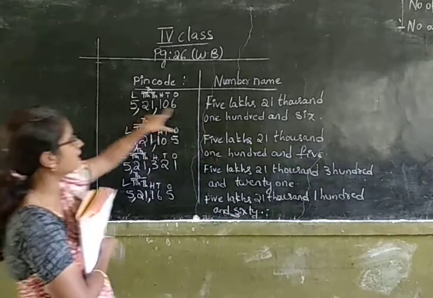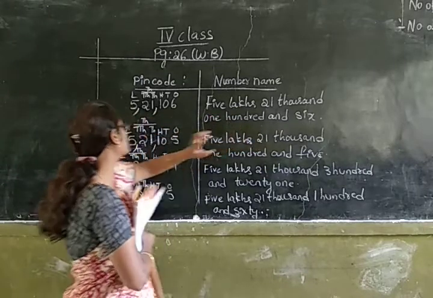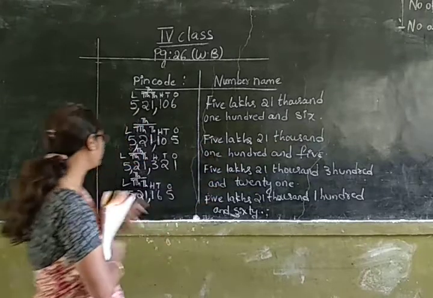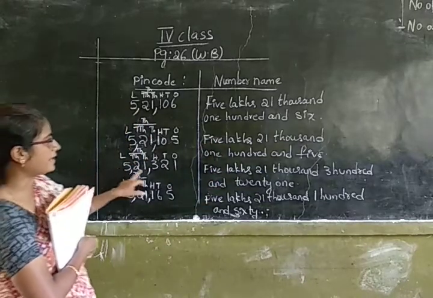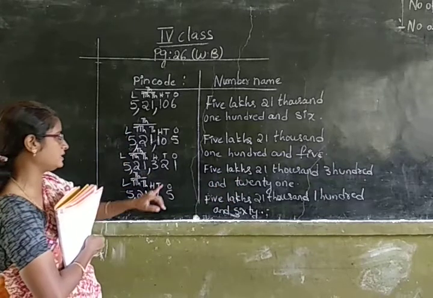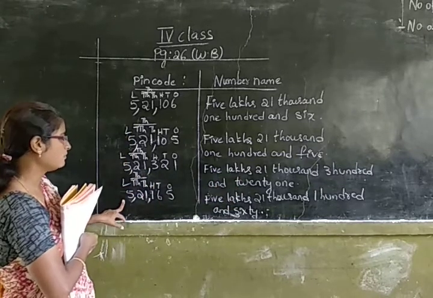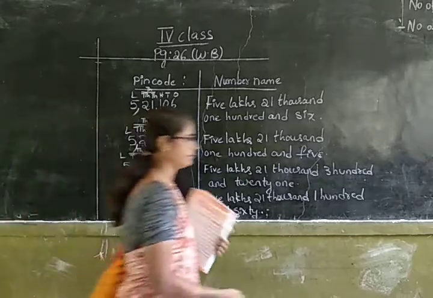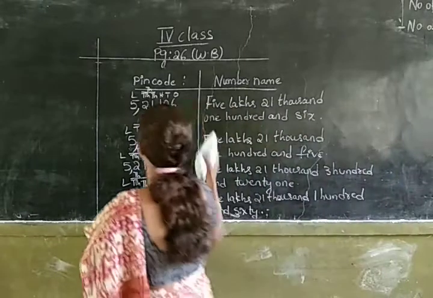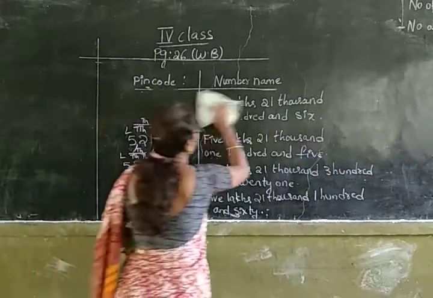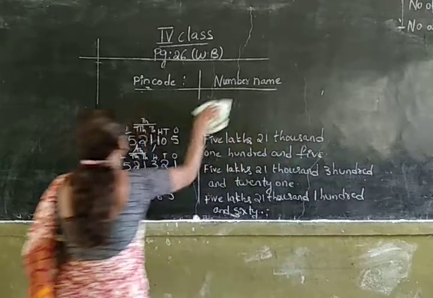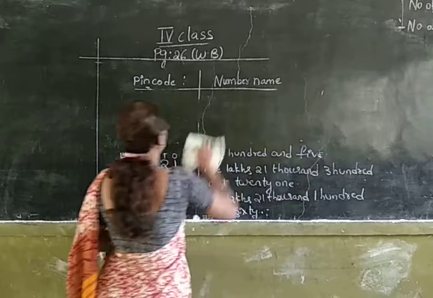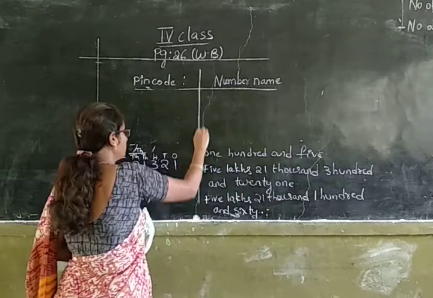First one is 5,21,106. Second one is 5,21,105. Third one is 5,21,321. And the fourth one is 5,21,165. Okay, children. Now let us write down the last one. Let us write down the last pin code. Okay.